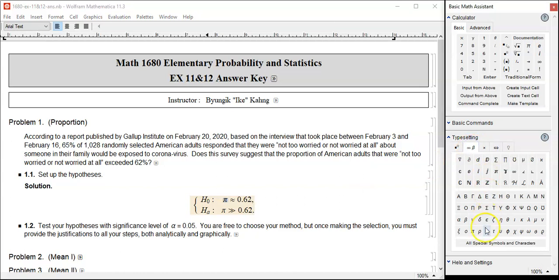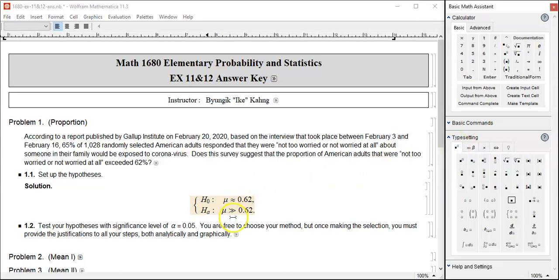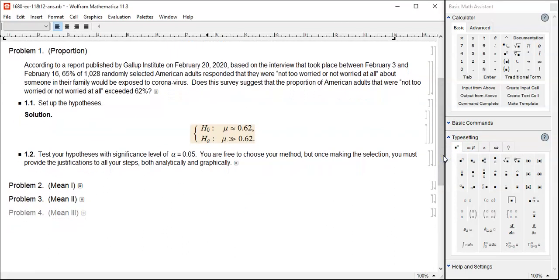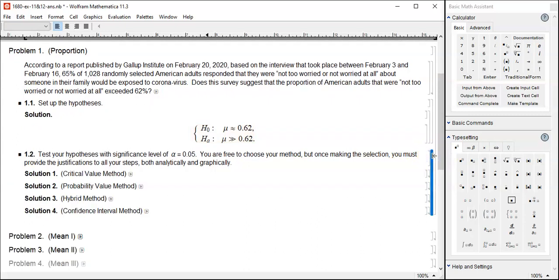So let's go back to a more usual symbol. Let's go to mu, mu for mean. Okay, let's go back to that. If you're comfortable with pi, go ahead, that's fine, but I figure many of the other students won't. Okay, we set up the hypotheses and let's test it.